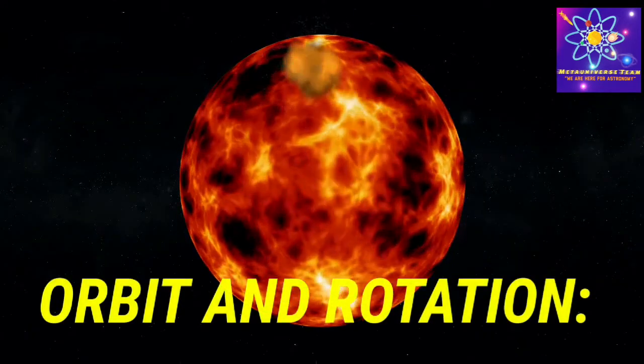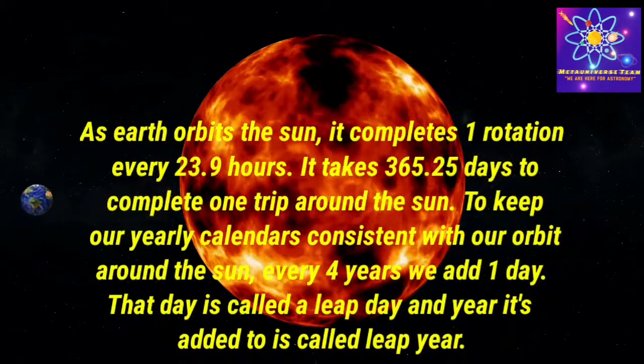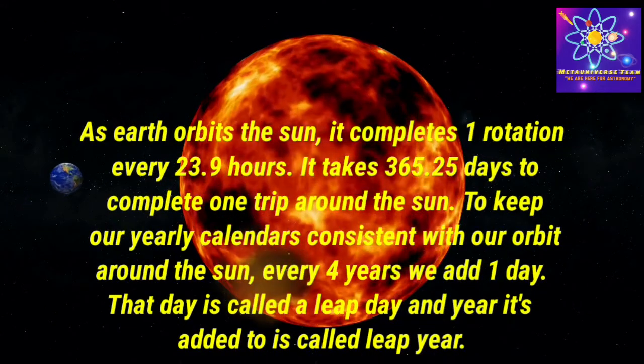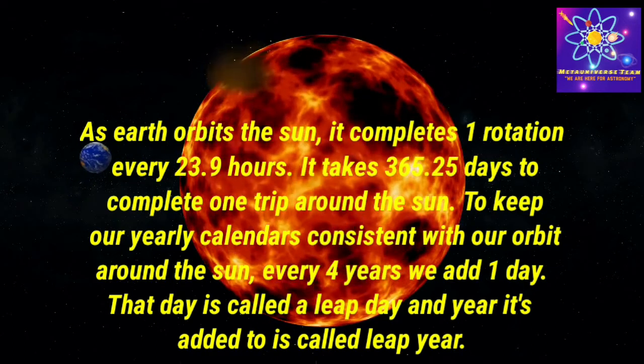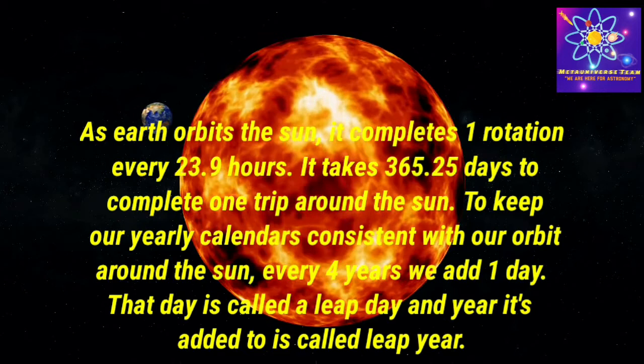Now let us know about orbit and rotation of Earth. As Earth orbits the Sun, it completes one rotation every 23.9 hours. It takes 365.25 days to complete one trip around the Sun.